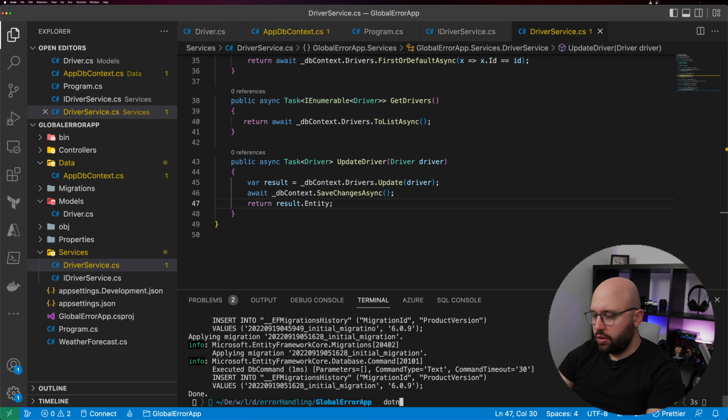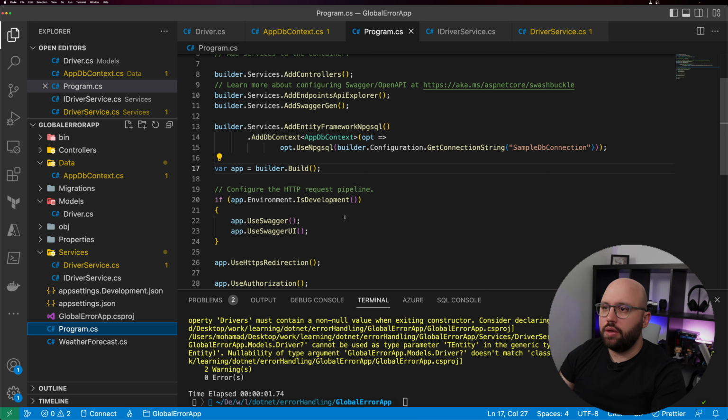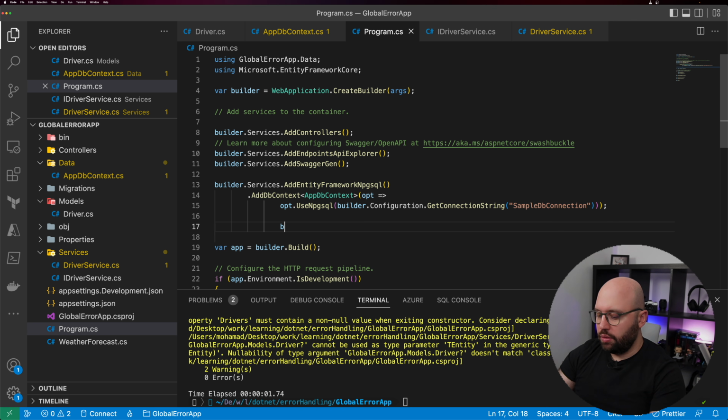So right now let's do a .NET build just to make sure that all of the code that we have added did not break anything, did not change anything, or basically that we did not miss anything that might break our application. So once we have done all of that, now it's time for us to actually inject this service inside our Program.cs. So let's go here, and before we can do the builder.Build, let's inject this, and let's put this all the way at the back.